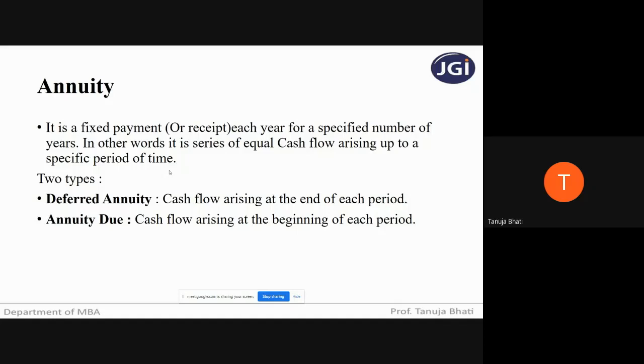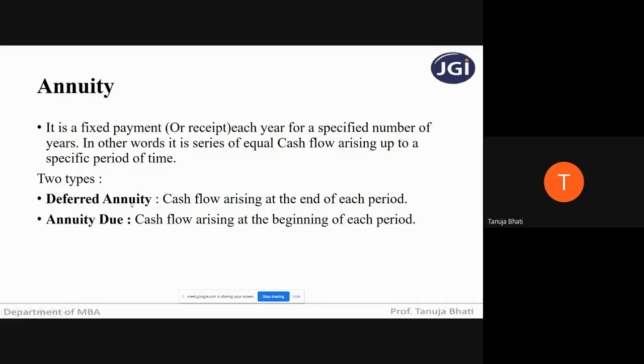It can be cash inflow, it can be cash outflow, but the amount that I'll be receiving at the time periods will be a fixed amount. It will not fluctuate. Like today I'm getting 1,000 and tomorrow I get 500. If the word annuity is used, remember students, it is a series of equal cash flows. When I say cash flow, it can be cash coming into me or cash flowing out from me. Now, there are two types of annuity: deferred annuity and annuity due.